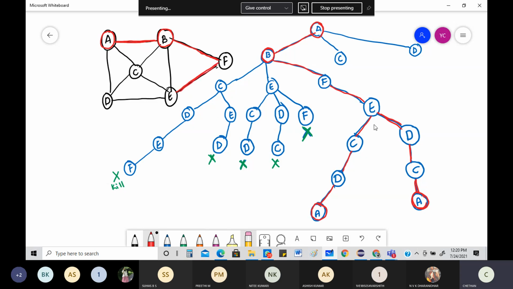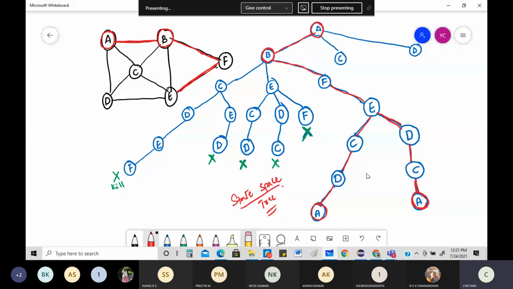Then of course it will change. From E, there's one path that goes to C, then there's one more path that goes to D. That one path that goes to D, but everything is sort of visited. So these are the two Hamiltonian circuits or Hamiltonian cycles which I got by backtracking. This is nothing but my state space tree.